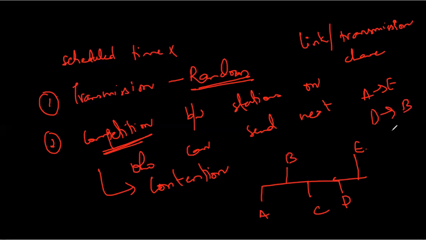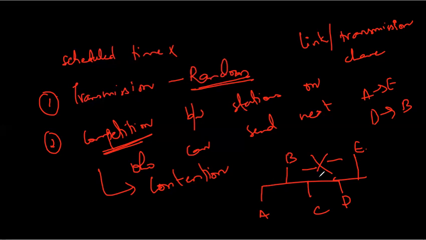Now, what will happen in this case? In the random access method, whenever more than one station tries to send, there is an access conflict. That is, if A is sending the message to E and at the same time D wants to send a message to B, there will be a collision. So two messages being sent together at the same time. Imagine this in the way that if two trains are coming on the same tracks from the opposite direction, then there will be a collision. It works the same way.